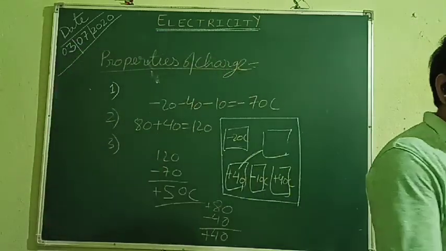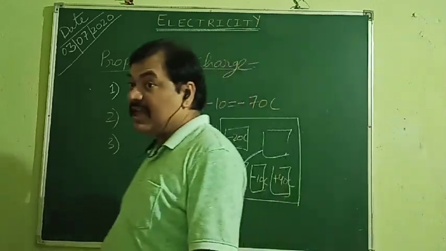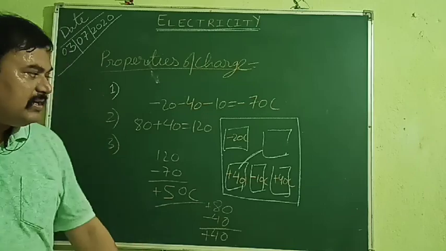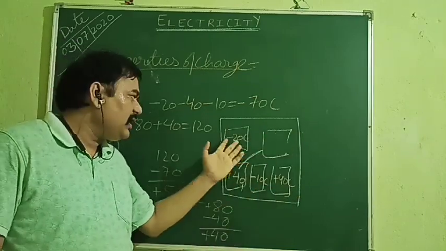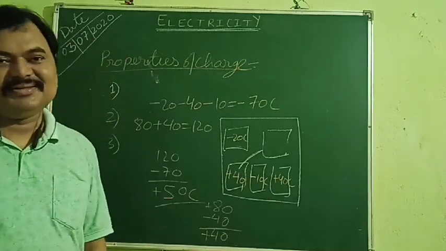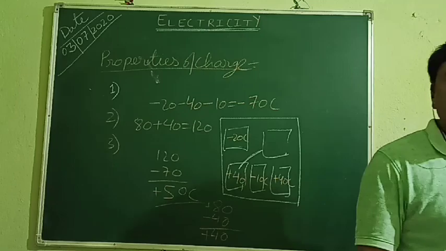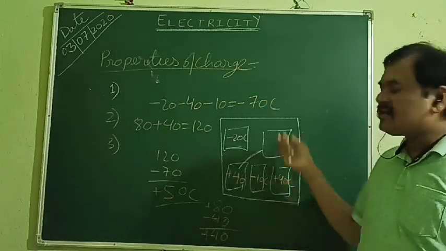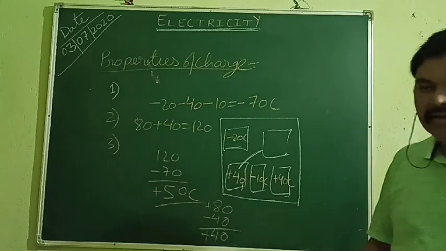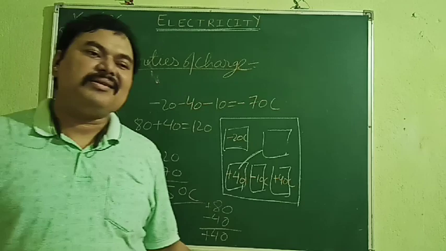Actually, I explained this to a group of students and a student came with a question. Sir, how is it possible that different parts of a single body can have different charge? Yes, it's a good question. Obviously, if the body is conducting, then it is not possible because once you are giving charge to any part of that conducting body, it will get transmitted throughout. So we cannot have separate charges in separate parts of a conducting body.